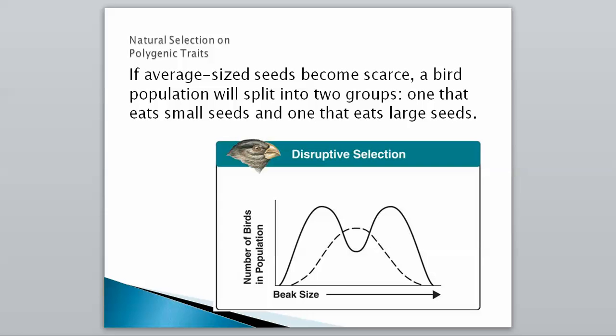So birds that eat small seeds and birds that eat large seeds are going to be the ones that benefit. So we'll have 2 groups. If you look now, we have a big jump in our new population. These are ones that eat small seeds. We don't have very many average size seeds, so that group dips. And now we have a bunch of large seeds, so the ones with larger beaks are going to prosper as well. Over time, if the average size seeds go away completely, then we'll have 2 completely different phenotypes. So that is it for the first part of that section. Let me know if you have any questions.